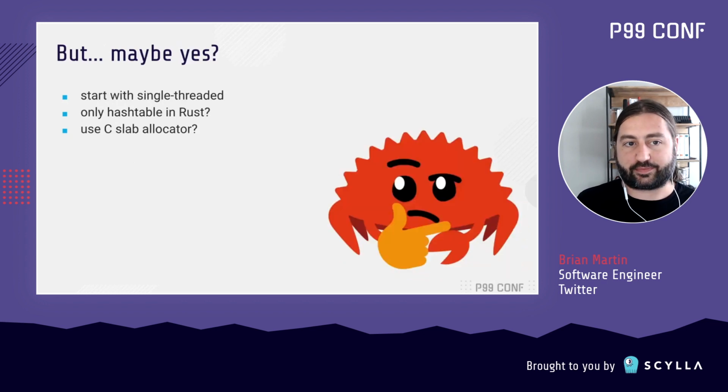So I spent a bunch of time fighting with this, and I thought, well, maybe we could simplify things a little bit. Maybe we could start with a single-threaded version of the storage library. That would make things a little bit easier. And maybe we could do only the hash table in Rust and leave the slab storage to the C version of the library, and we could do FFI bindings between Rust and C at this point. And yeah, maybe this would work. But this was also proving to be difficult.